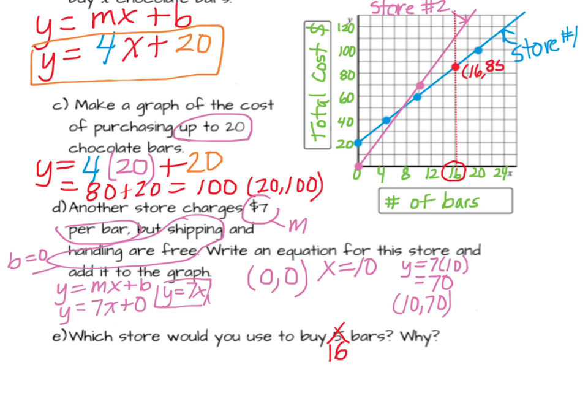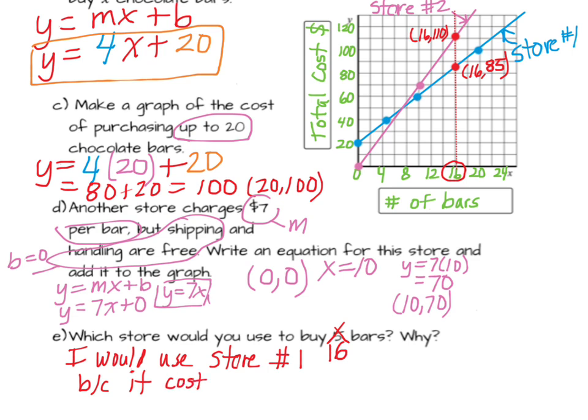It's just an estimate, but that's from my graph. And then for store number 2, 16 bars is going to be right about $110. And so clearly I would use store number 1 because it costs less.